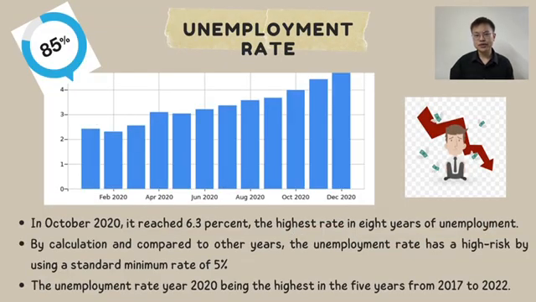Next, the unemployment rate reached 6.3% in October 2020, which is the highest rate in 8 years. By calculation and compared to other years, the unemployment rate has a high risk score of 85 out of 100 by using a standard minimum rate of 5%.